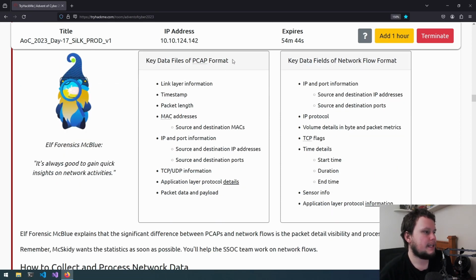So the key data fields of the PCAP format are link layer information, timestamps, packet length, MAC addresses, both source and destination, IP and port information, both source and destination, TCP and UDP information, application layer protocol details, and packet data and payload. While for the network flow format, you get IP and port information, both source and destination, protocol used, volume details in byte and packet metrics, TCP flags, and time details such as start, duration, and end time. You get sensor information and application layer protocol information.